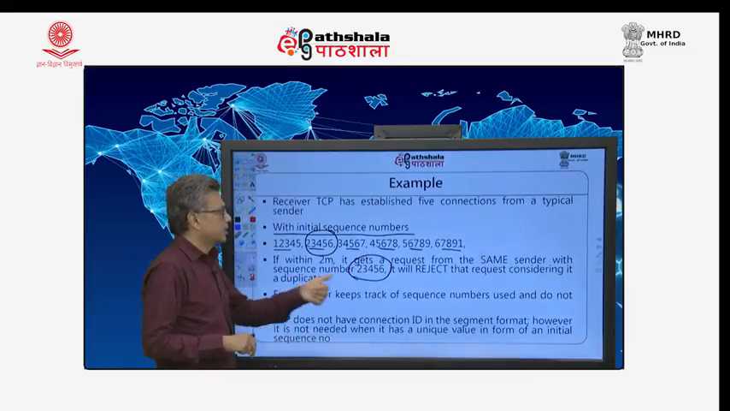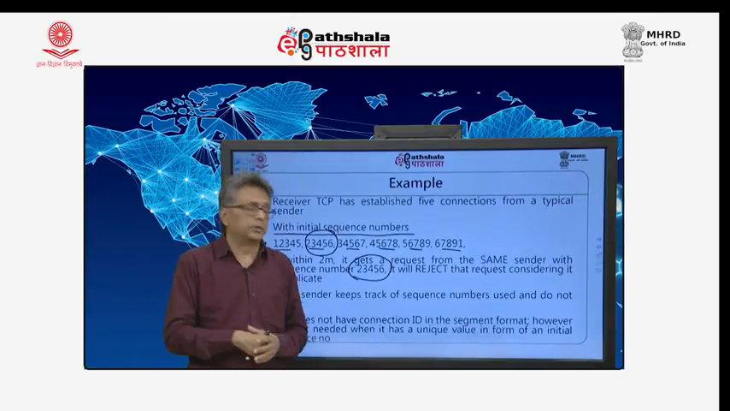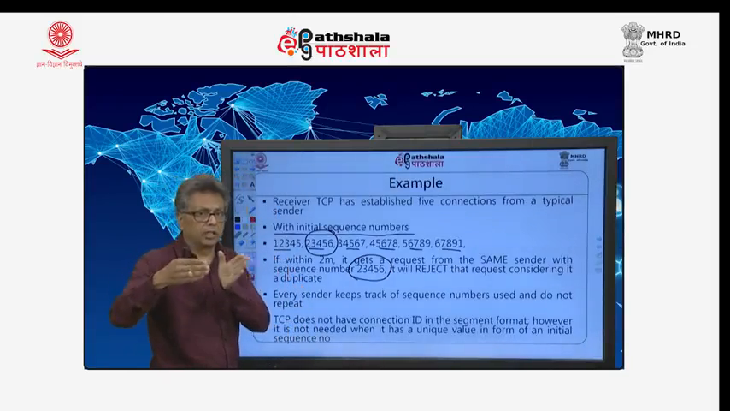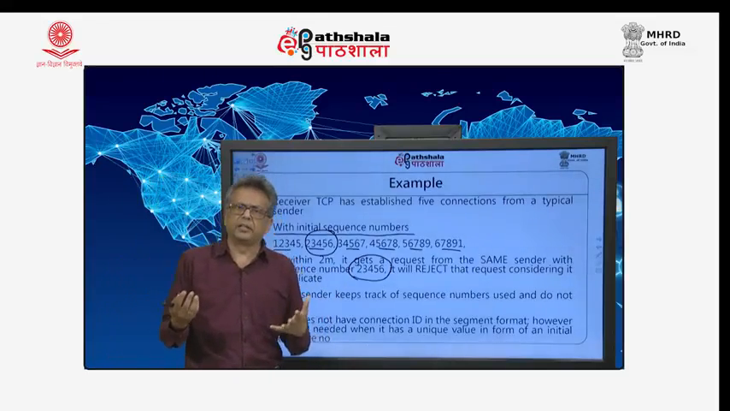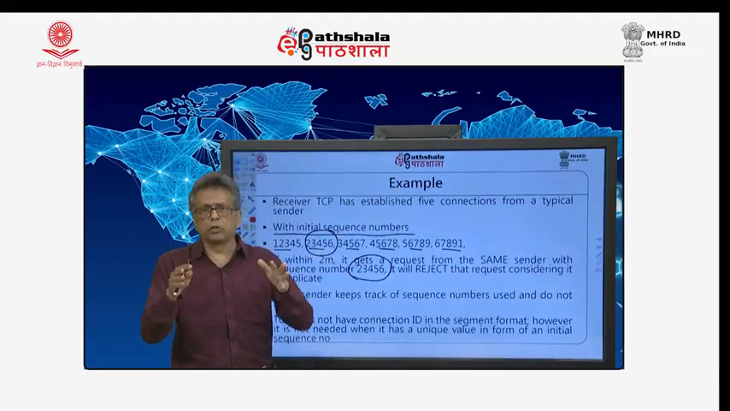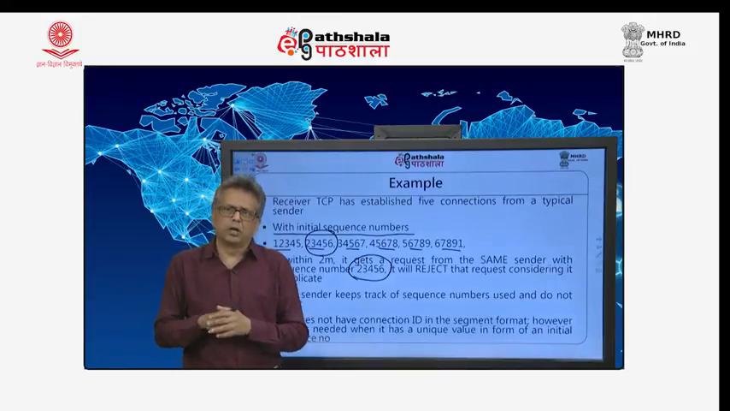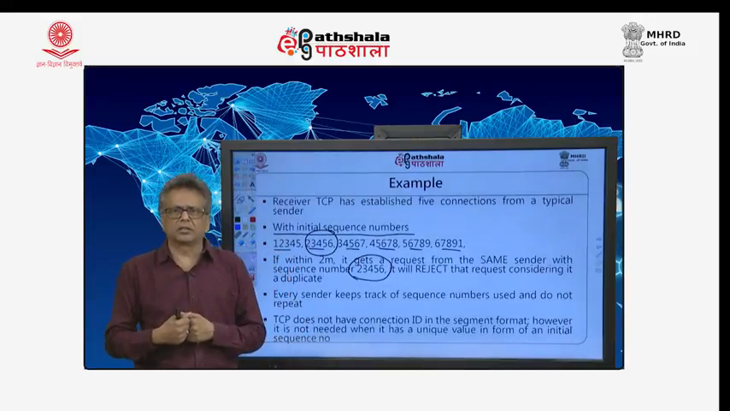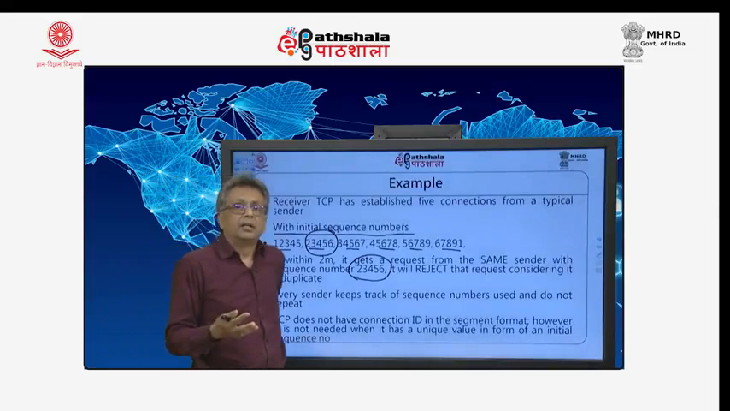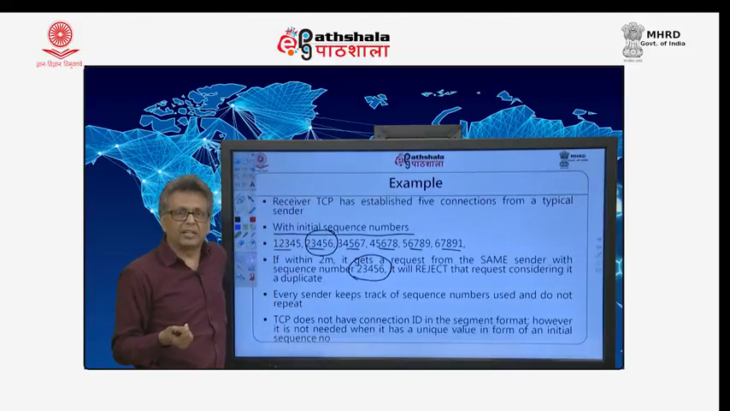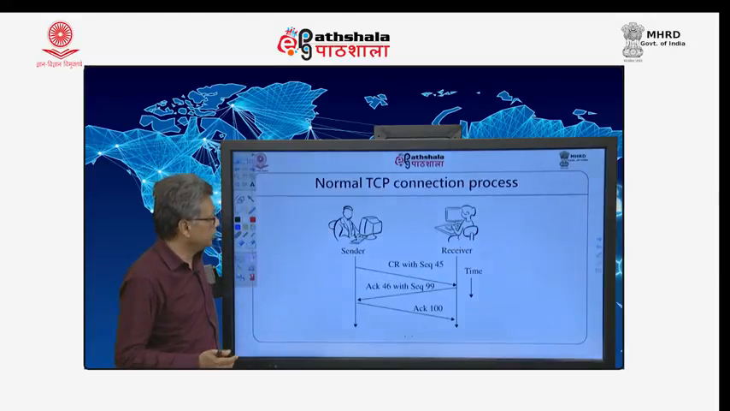Every sender keeps track of sequence numbers used and will not use the same sequence number subsequently for the time duration. TCP does not have a connection ID in the segment structure. We are not going to look at the segment structure in this module, or this course rather. You can again refer to the reference which contains that segment structure. It does not have any field for the segment ID, but we do not really need it. The initial sequence number itself can serve as the connection ID.